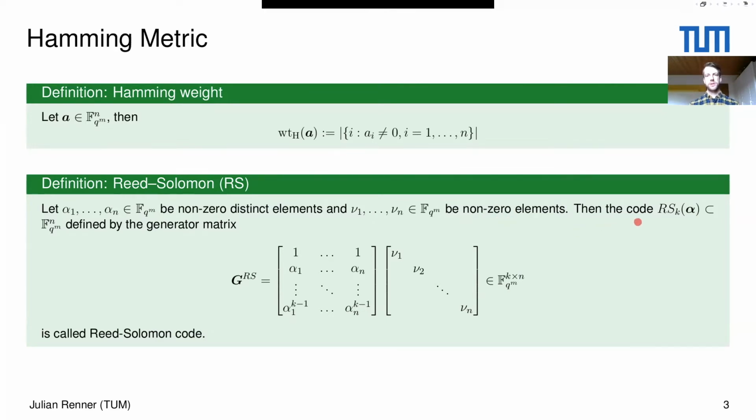Then the Reed-Solomon code can be defined by this generator matrix, where we have a matrix which has in each row the elements alpha_1 up to alpha_n, and we power them from 0 up to k minus 1. Then we multiply this matrix by a diagonal matrix, where we have on the diagonal nu_1 up to nu_n.